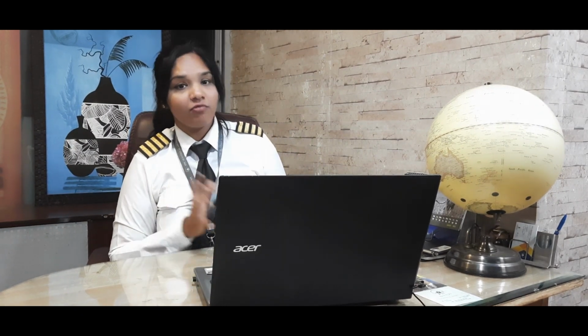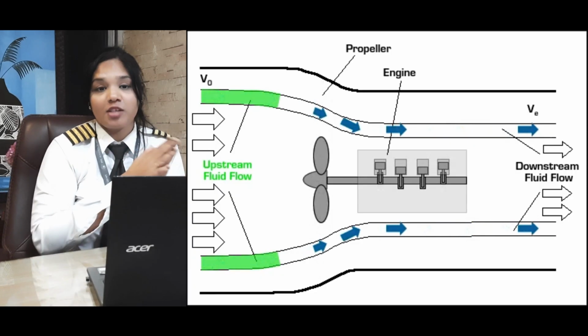Alright, so we discussed the three forces of flight. Now let's discuss the force that counteracts your drag force, which is your thrust. Thrust, we all know, is another force which is provided by the engines of the aircraft. Now there are two types of engines: the piston engine and the jet engine. Either way, thrust is also a form of force, and force is mass into acceleration. So let's take an example of a piston engine attached to a propeller.